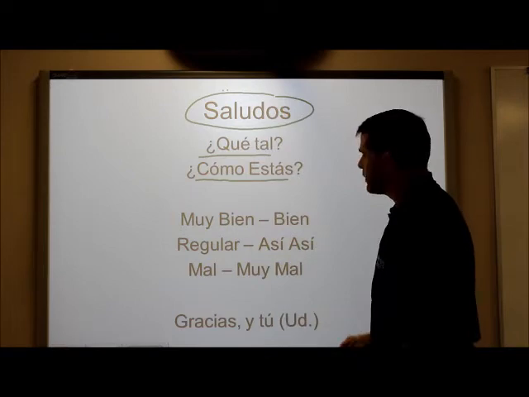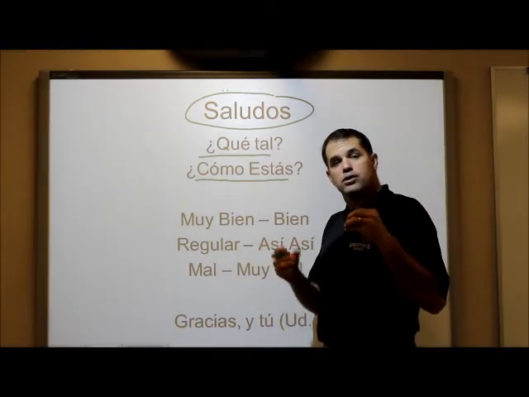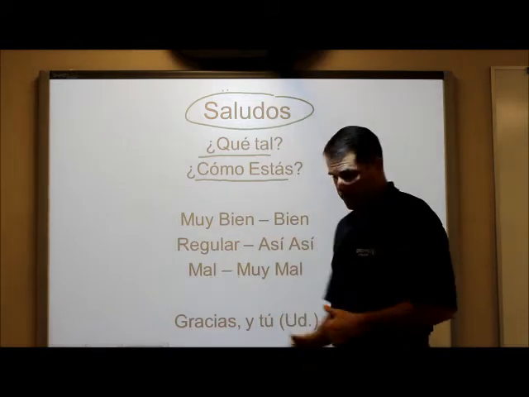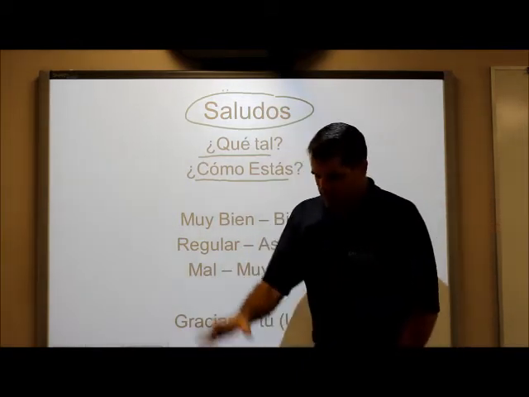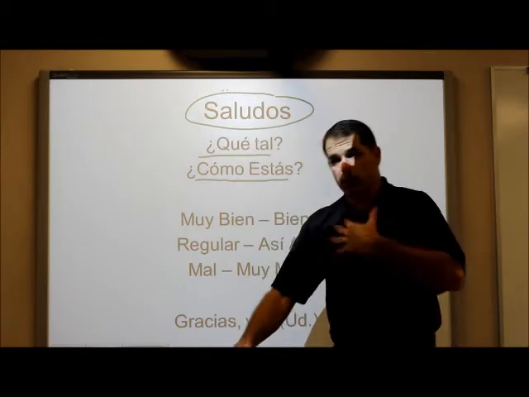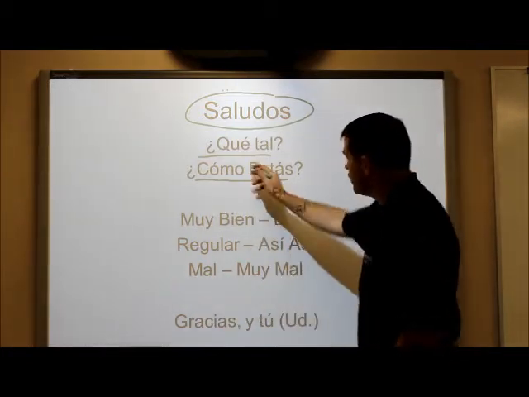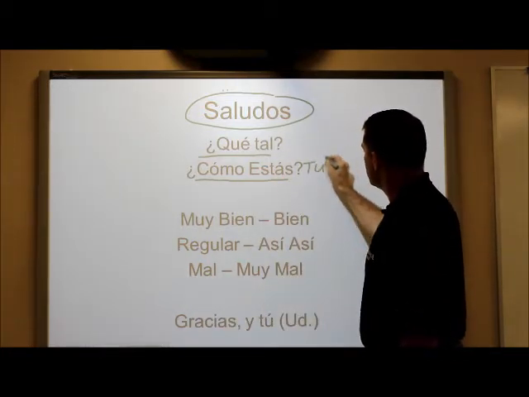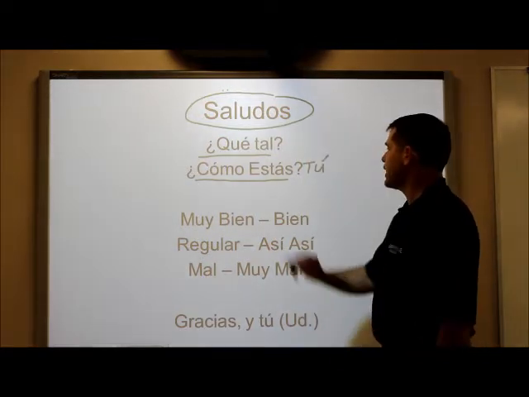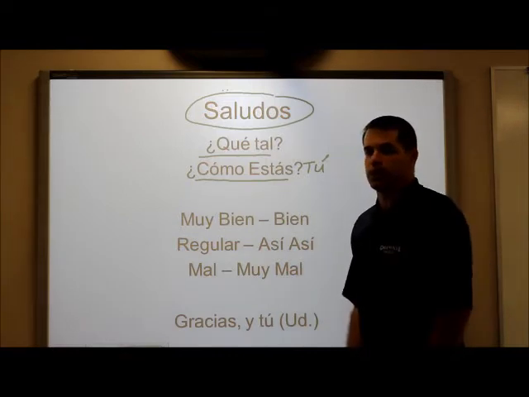How are you doing? Now, right away, we want to talk about in Spanish how we distinguish between two different people when we're talking to people. We talk to people that we're familiar with. We may know them. They may be younger than us, so they may be little kids and we're older, or we already are familiar with them. If so, we address them as tú. ¿Cómo estás? Tú, with an accent. Okay? ¿Cómo estás tú? How are you doing?